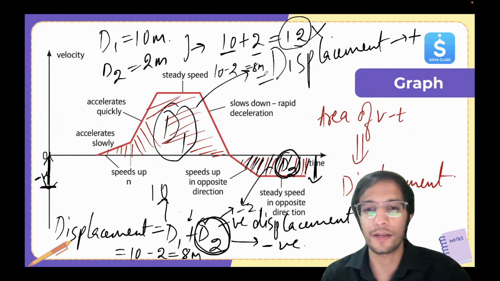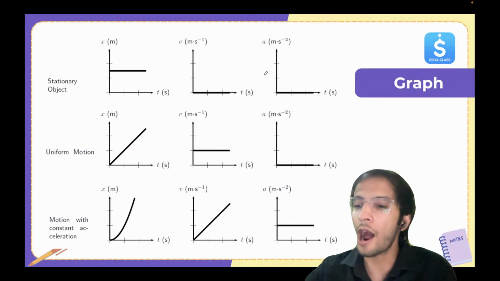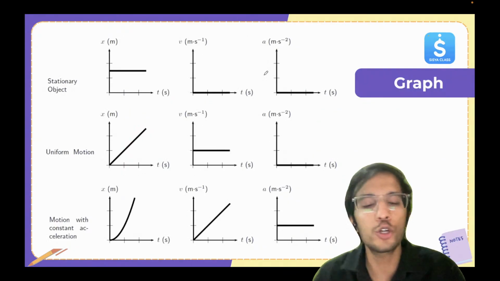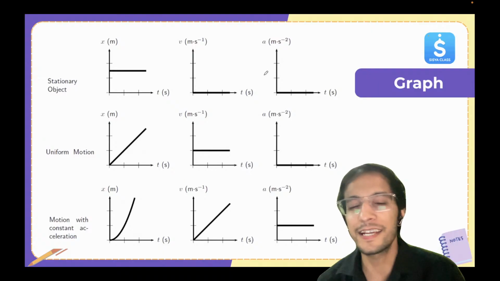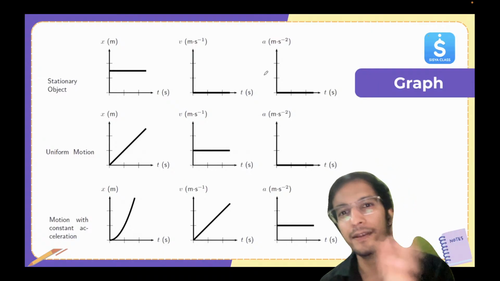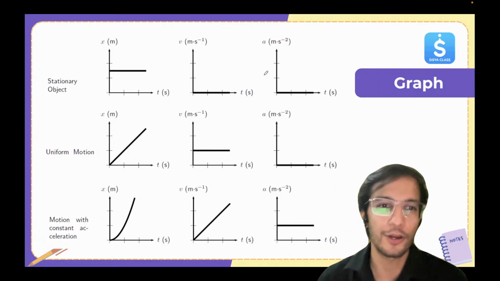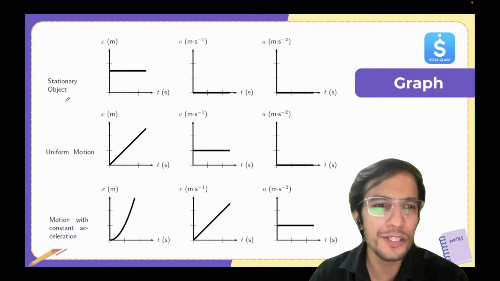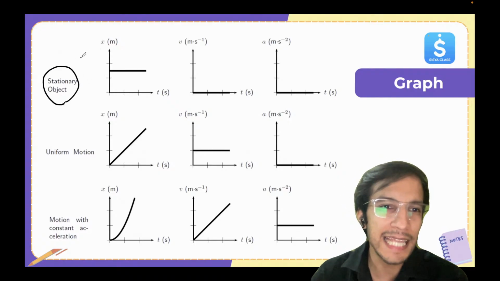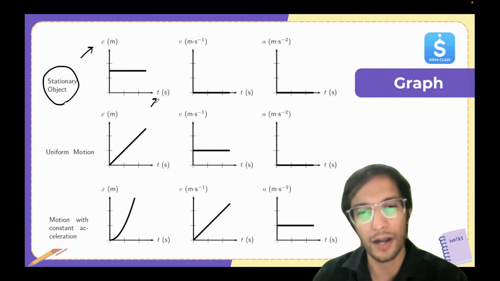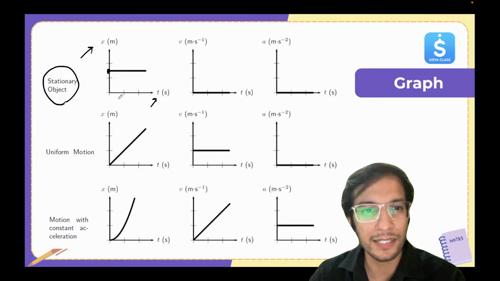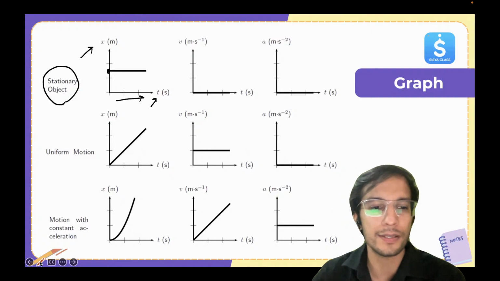Now let's look at the next one. Look here. So now how to convert xt into vt and then into a. Look at the first one. How is this stationary? This is the xt graph, let's say the displacement time graph. You can see as the time passes, there is no change in the x value.